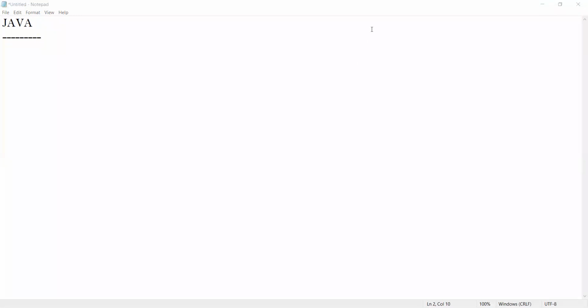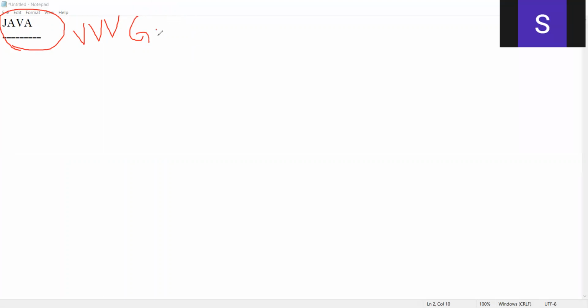In today's class, let us begin with Java. These many days, we have seen C++. From today's class onwards, we are going to study Java. Java is a very good programming language, because several programming languages have evolved from Java. For example, C sharp has evolved from Java, right?